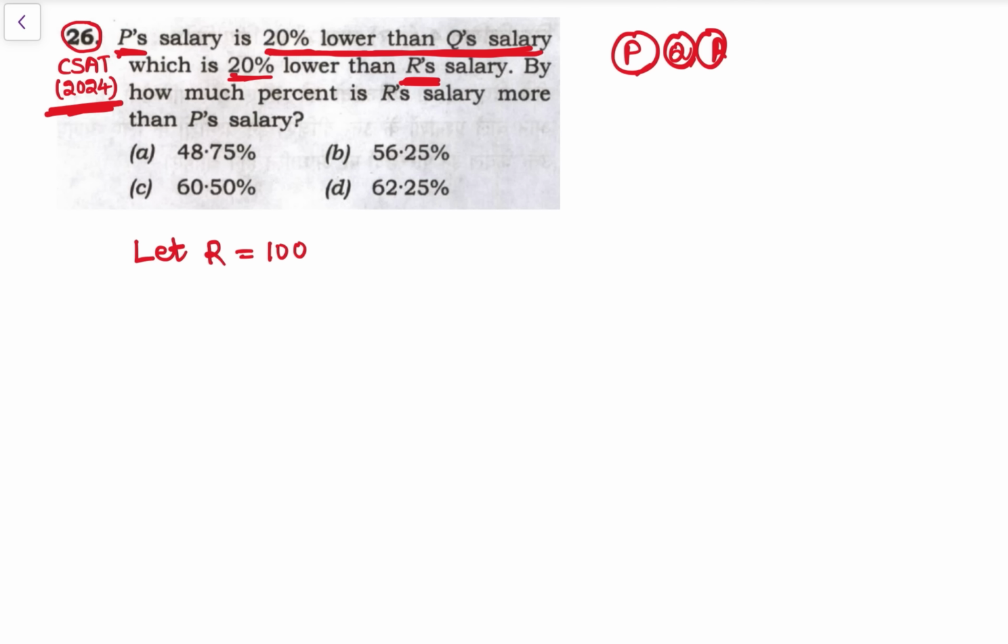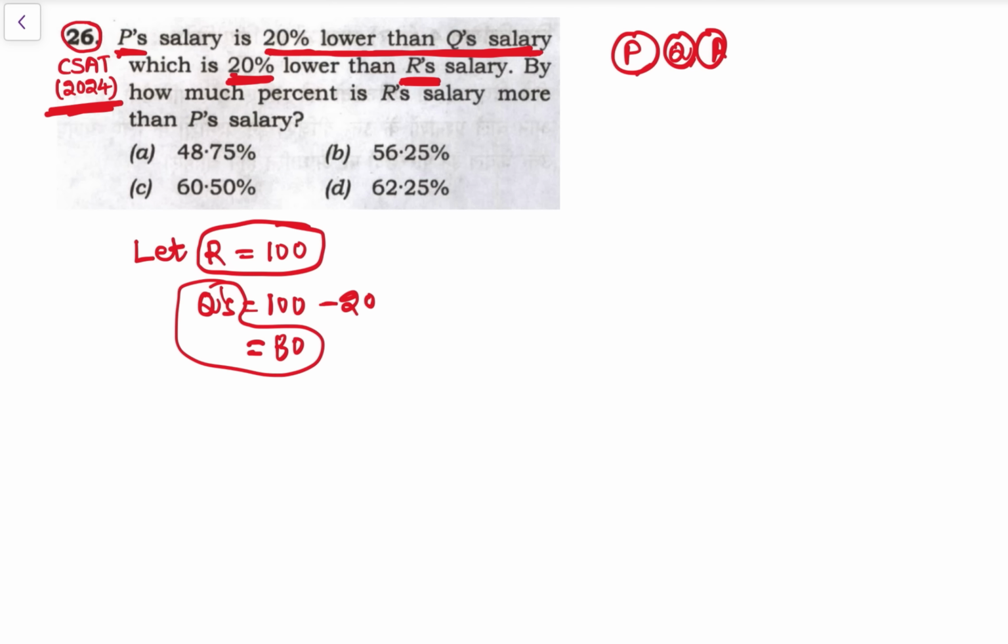Now P's salary is 20% lower than Q's salary, which is 20% lower than R's salary. So Q's salary is 20% lower than R's salary, so 100 minus 20% of 100, that is 20. So that is 80. So Q's salary is 80. R's salary is 100. Then P's salary is